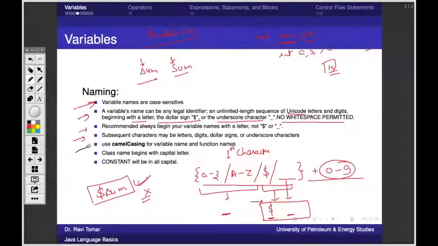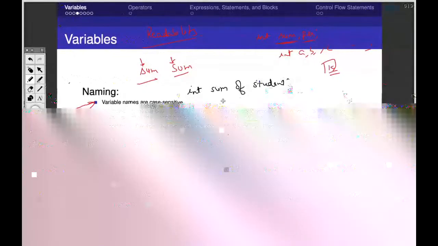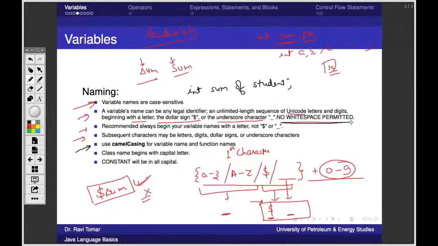Then use camel casing. So what is this camel casing basically? Suppose I want to create a variable int sum of student. If we write like this, obviously white space is not permitted, so space cannot be there.